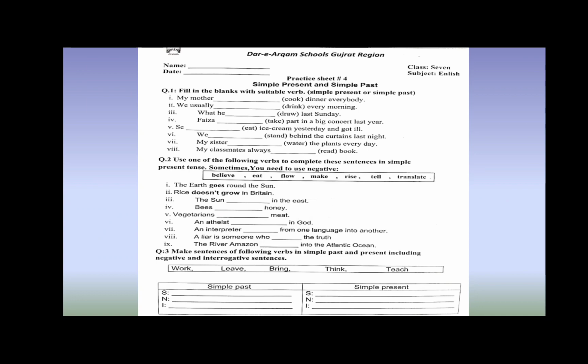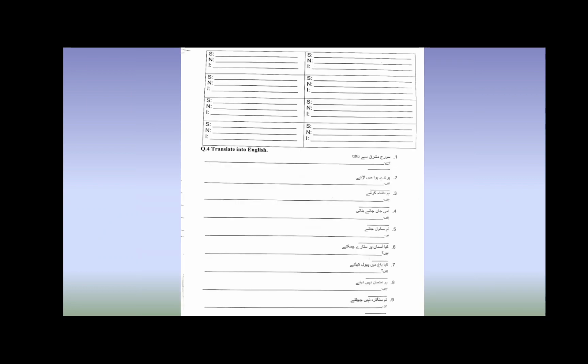Okay, now come to question number 3. Make sentences of the following verbs in simple past and present, including negative and interrogative sentences. Here there are some verbs given in the box: work, leave, bring, think, teach. You will take one by one. For example, work. First you will make simple past in all 3 types of sentences: simple, negative, interrogative. And then you will again use this verb work and write the simple present column. And this is how you will do all the questions.